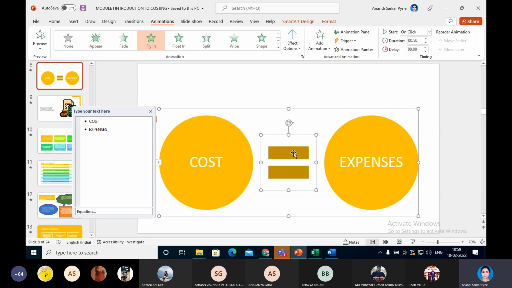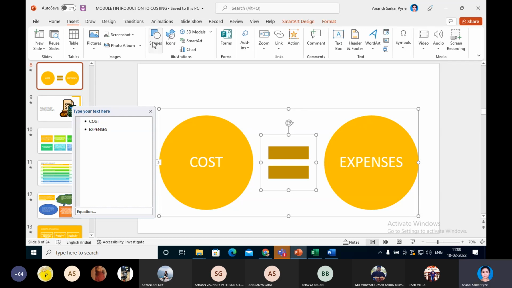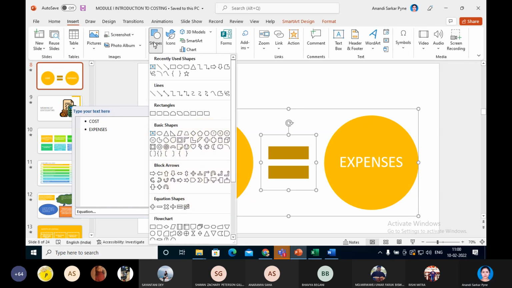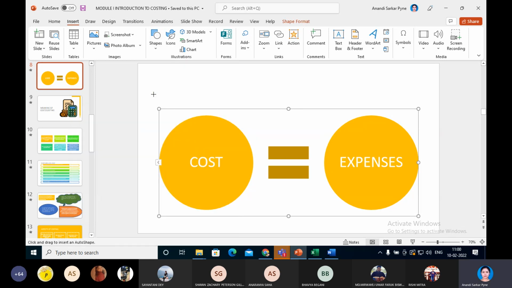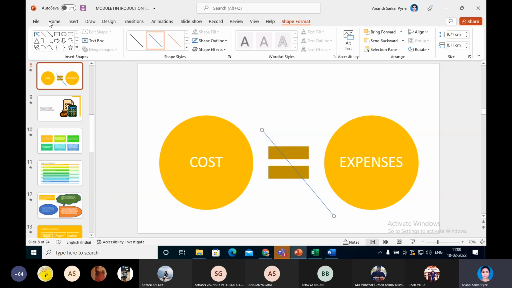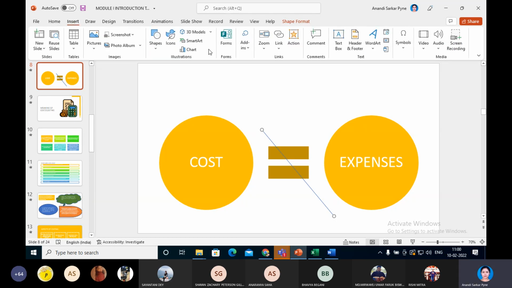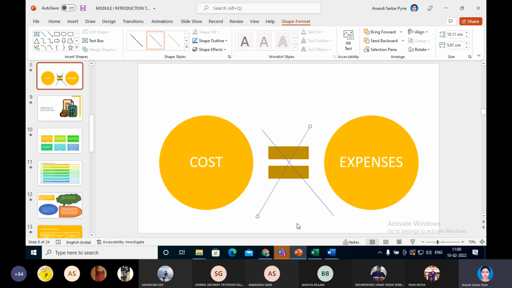Therefore this statement is wrong. Cost is not equal to expense, because expired cost is equal to expense. Clear?